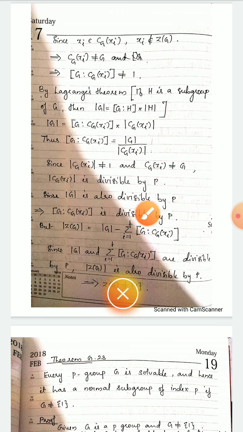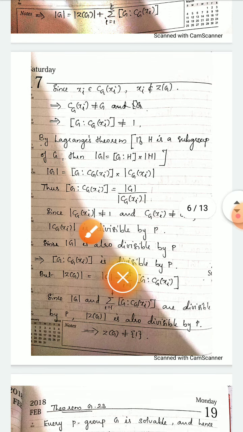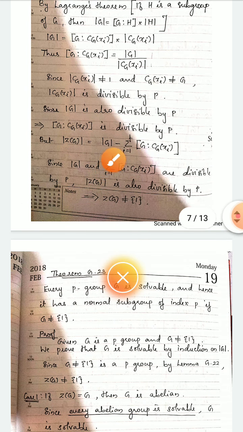Okay, and we have already written here that the order of G is the order of the center of G plus the sum of the index of G over Cg of xi. From that, the order of the center of G can be written as the order of G minus the sum from i equals 1 to t of the index of G over Cg of xi. We have proved that the order of G is divisible by P and also each index of G over Cg of xi is divisible by P. So the sum is also divisible by P. So these two quantities are divisible by P. Hence we can say the order of the center of G is also divisible by P.